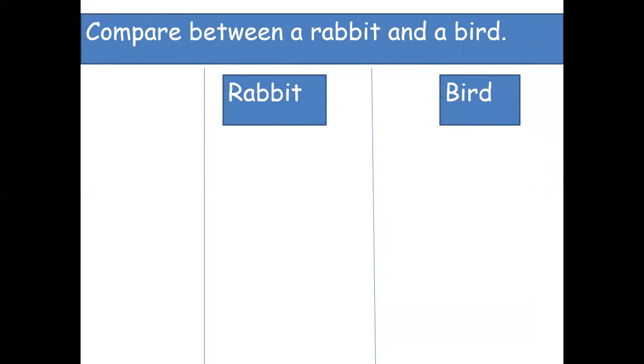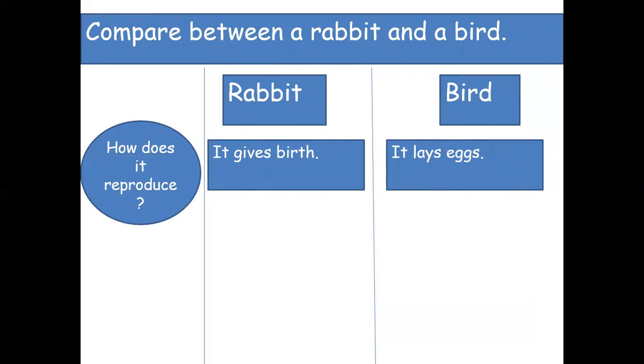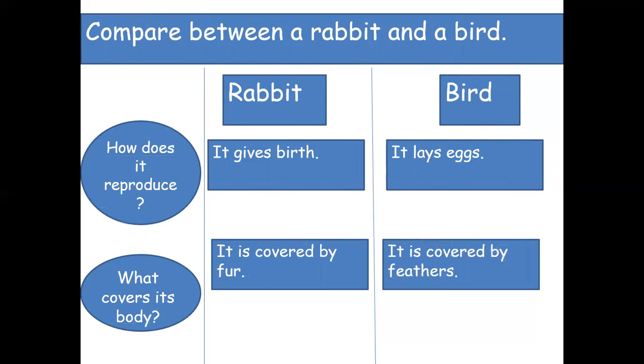Now, if we want to compare them by answering the question about the way they reproduce, the rabbit reproduces by giving birth, while the bird reproduces by laying eggs. The rabbit's body is covered by fur, while the bird's body is covered by feathers. These were the first two animals we wanted to compare, the rabbit and the bird.